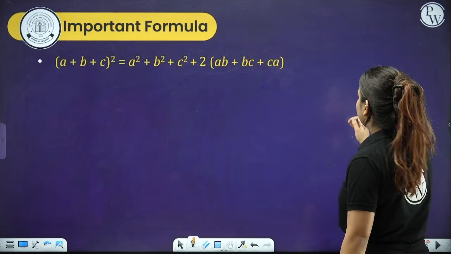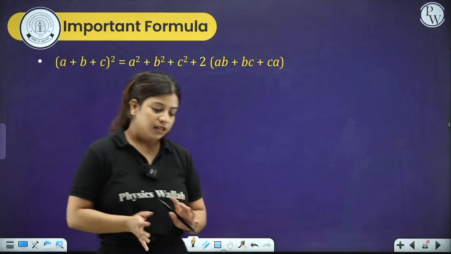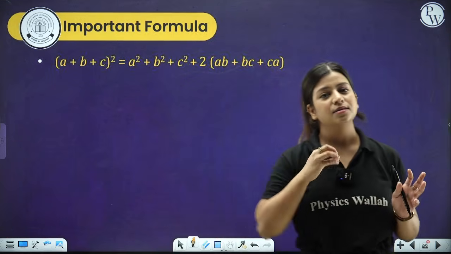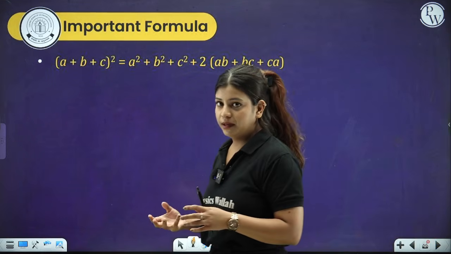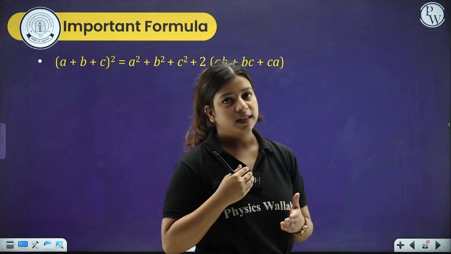Now, let's jump to some important formulas that are there. Of course, the algebraic identities. This chapter is short and crisp, but there are certain important things that you need to keep in mind while doing this chapter. Got it? First of all, learn these identities by heart.